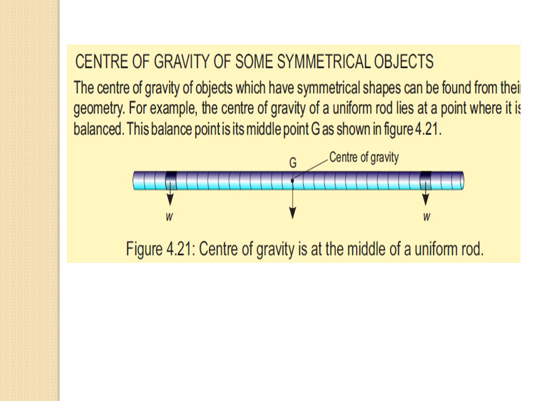So it means half the massive part of this uniform meter rod is on one side and the other half is on the other side, that is the left and right side, and it is balanced exactly at its middle point. Then that middle point of this rod is called the center of gravity of a uniform rod.